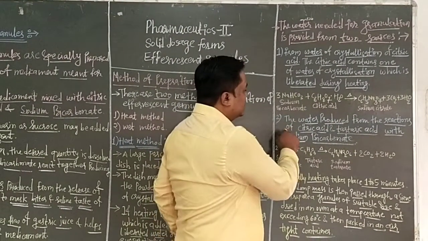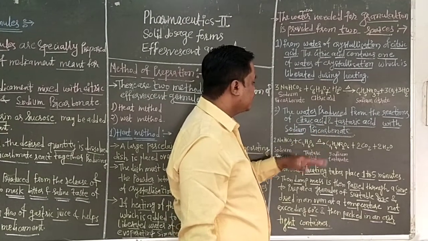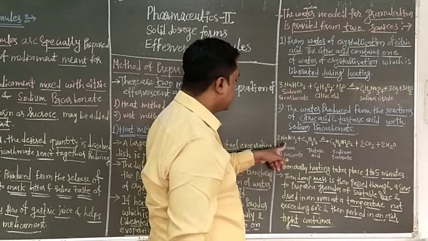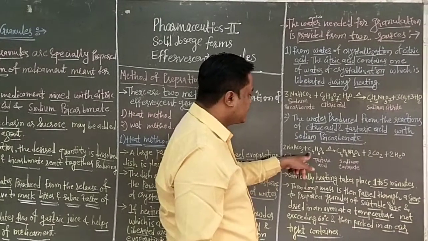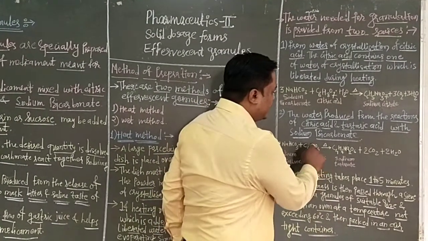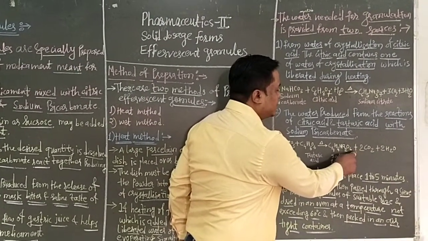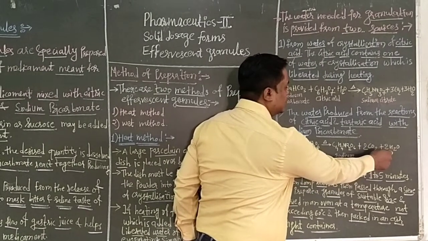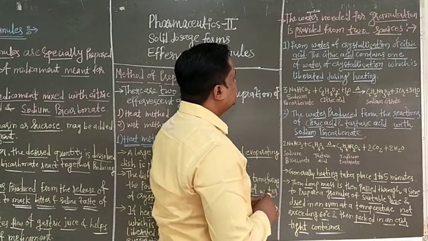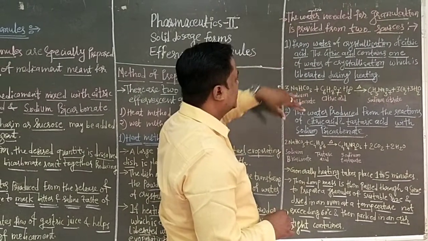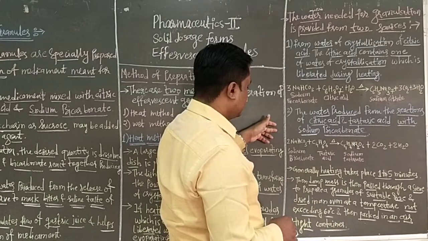Then the second molecule is the water produced from the reactions of citric acid and tartaric acid with sodium bicarbonate. The second molecule occurs from this reaction: 2NaHCO3, that is sodium bicarbonate, when reacted with tartaric acid, C4H6O6, with heat, gives sodium tartrate, that is C4H4Na2O6, plus release of CO2 plus 2H2O. From these two reactions we get the water needed for granulation, which is provided from these two sources.